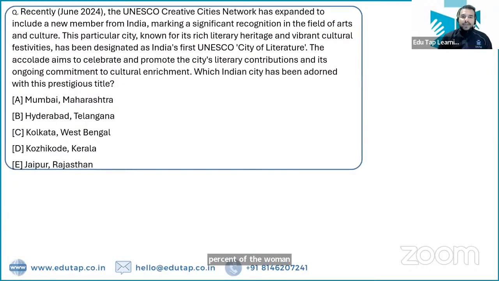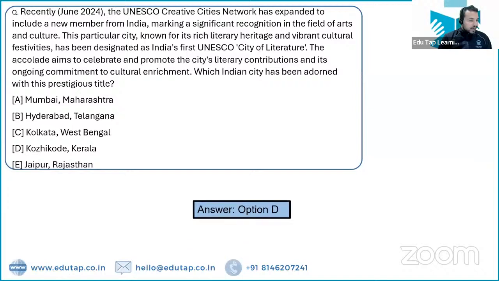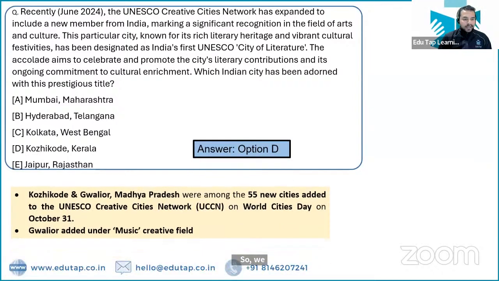So UNESCO Creative Cities Network has expanded to include a new member from India. So here you have to tell which city has received this prestigious title. So we have already covered this, guys. This is Kozhikode, Kerala. That is the right answer. We have already covered this part. So Gwalior was added for music and Kozhikode was added as a City of Literature.